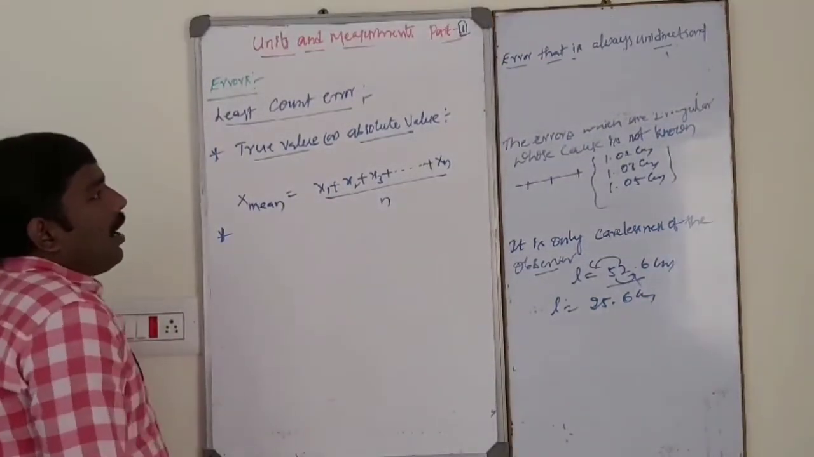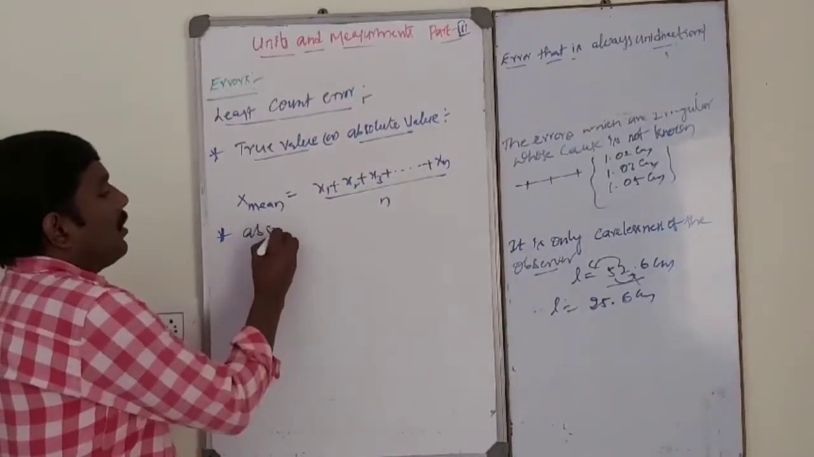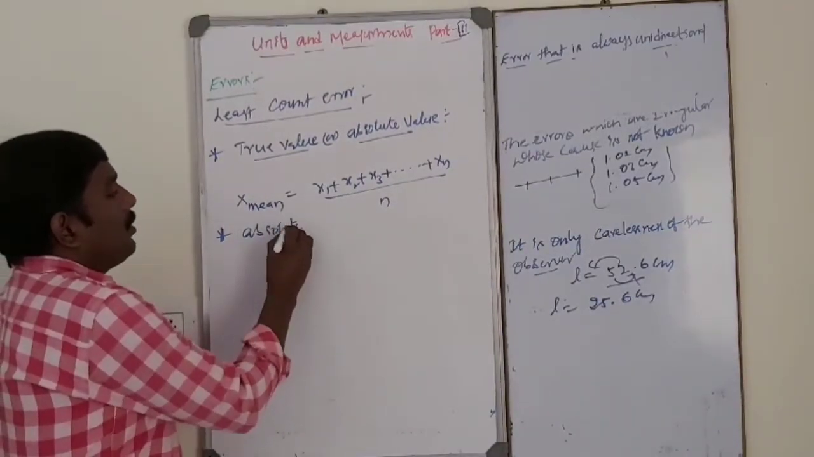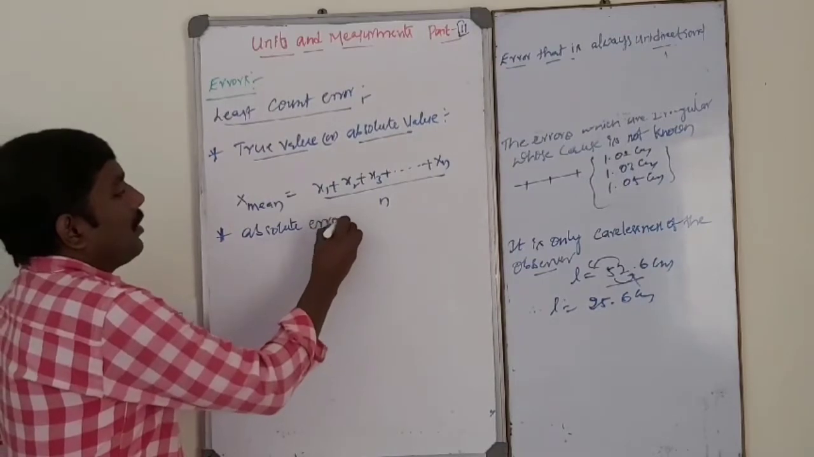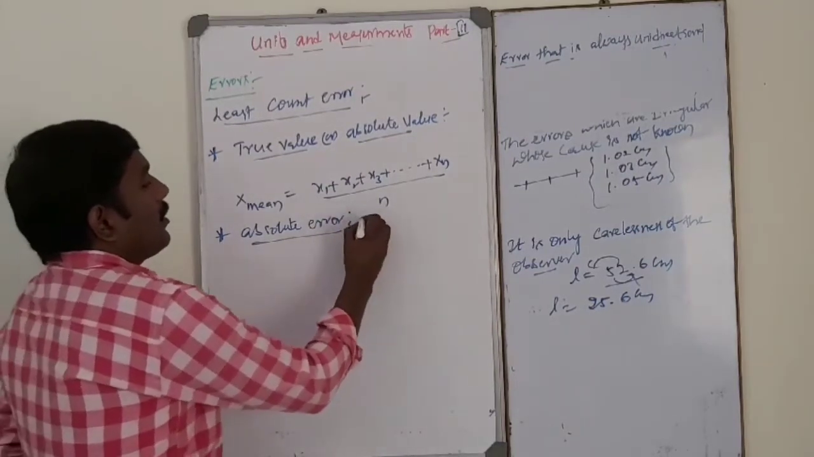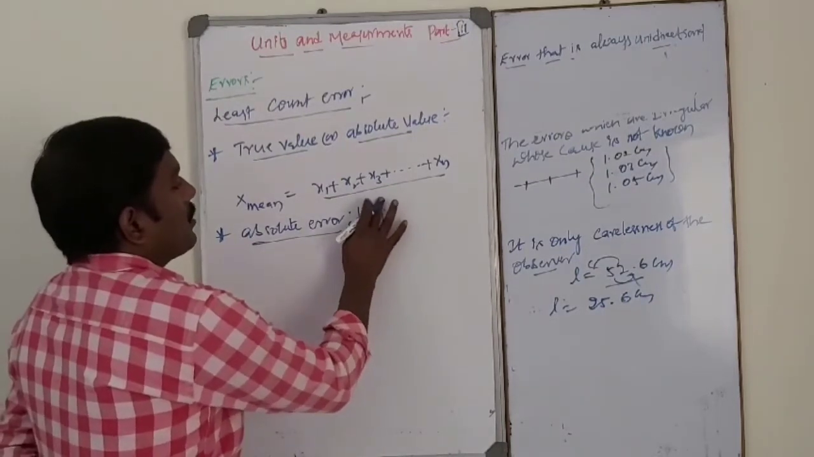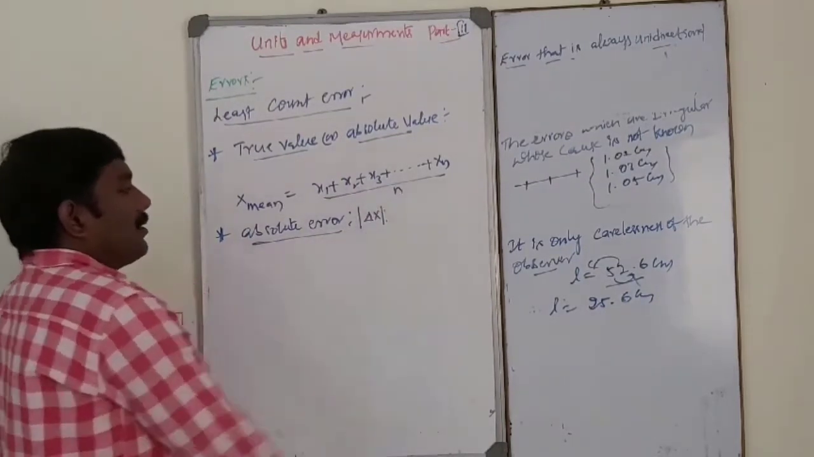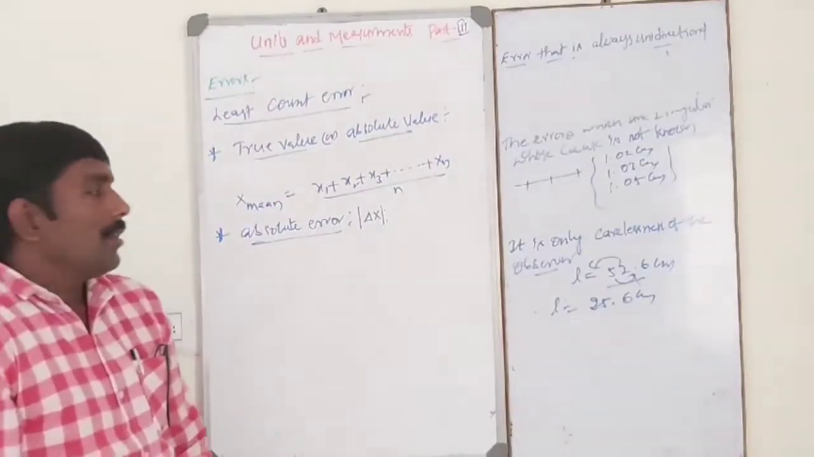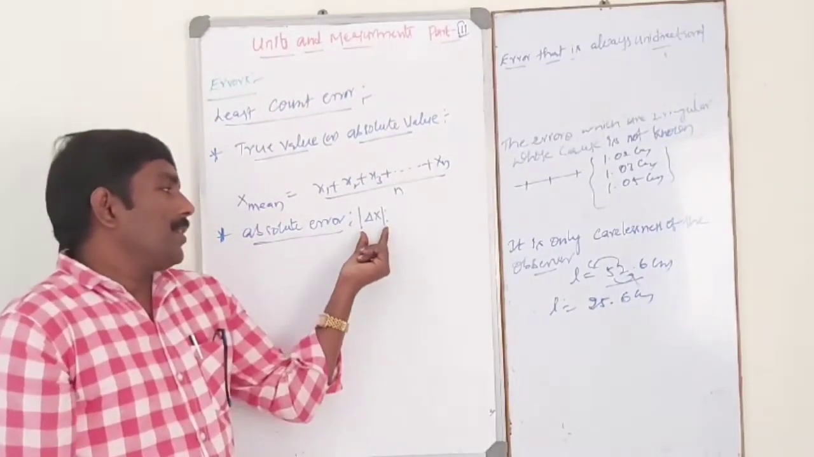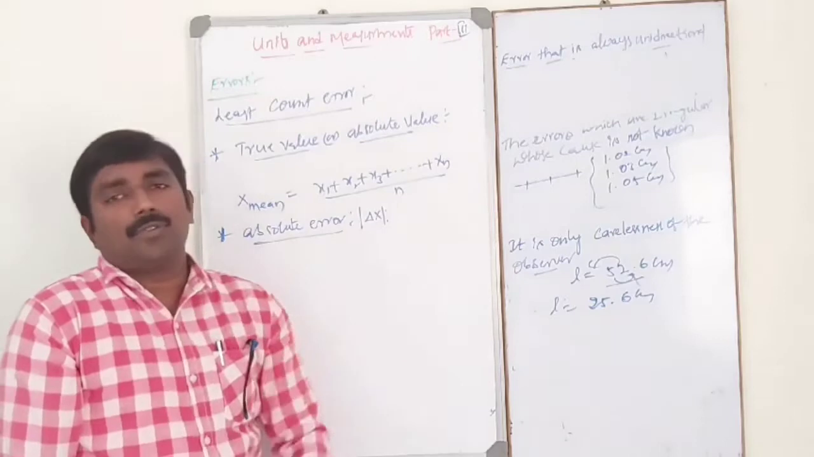Next one, absolute error. Absolute error is the modulus of delta x. This modulus of delta x means the absolute error is always positive. Please remember it.